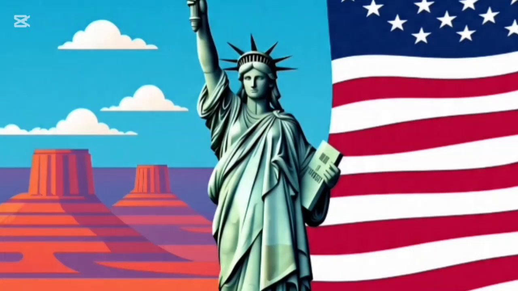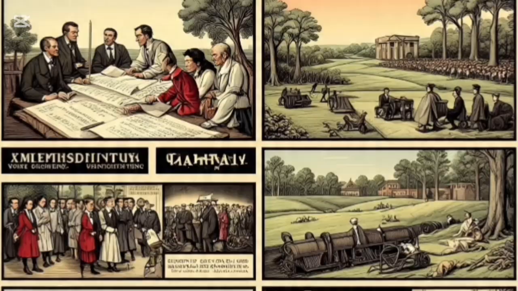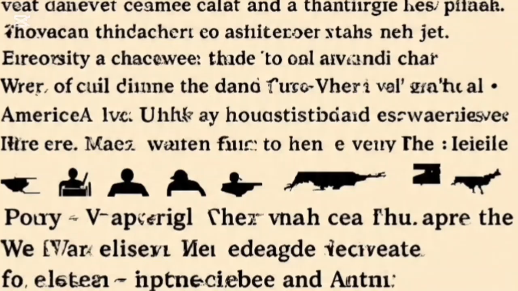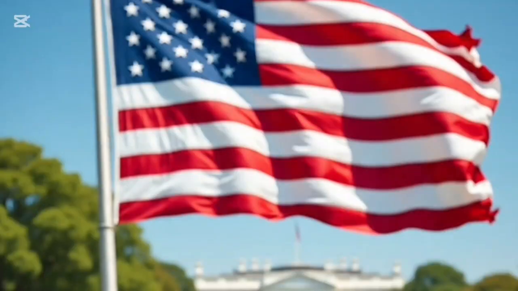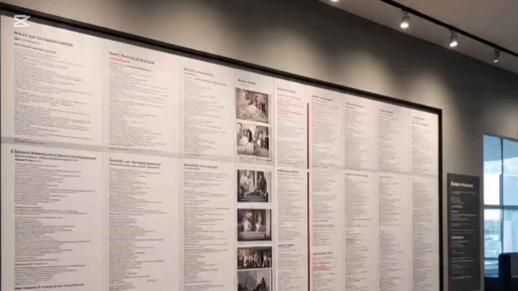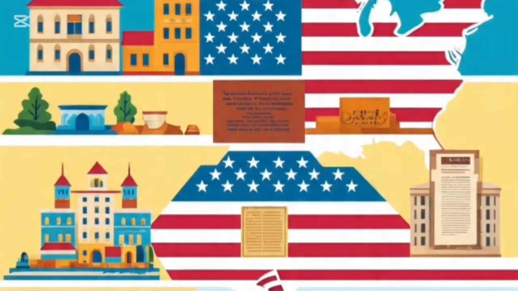Amerigo Vespucci and the origins of USA. The story starts in the 15th century, when explorers from Europe set out to discover new lands. One Italian explorer, Amerigo Vespucci, explored the coast of South America between 1497 and 1504. He discovered that this land was not part of Asia, as many assumed, but a completely new continent.